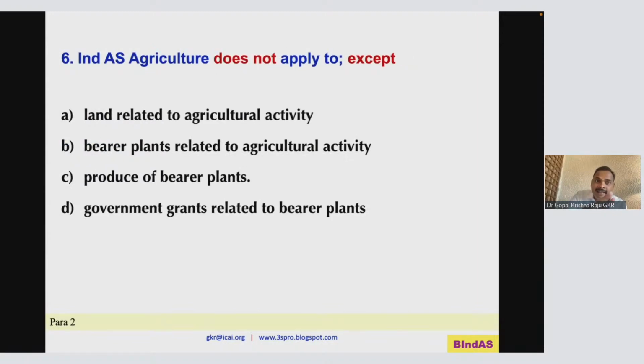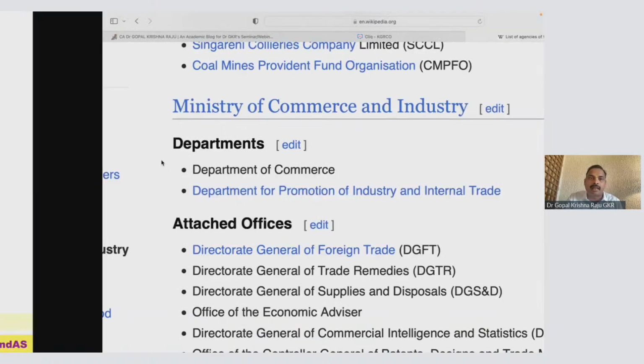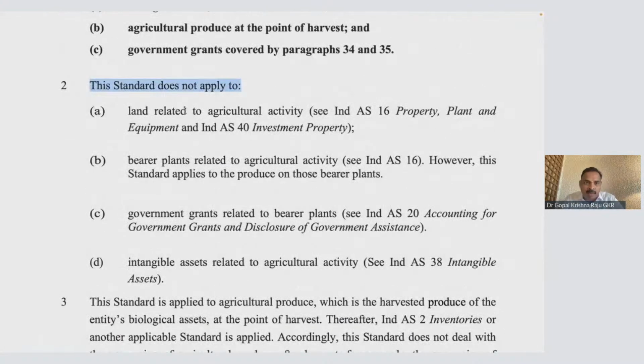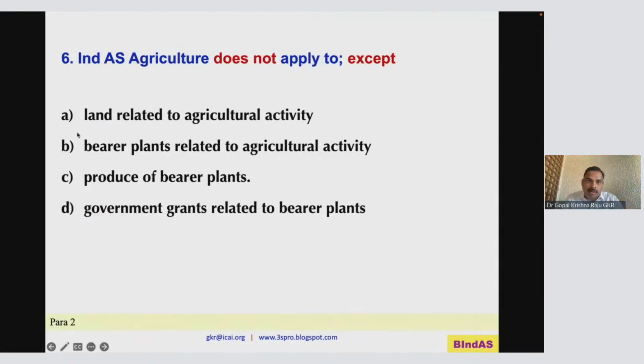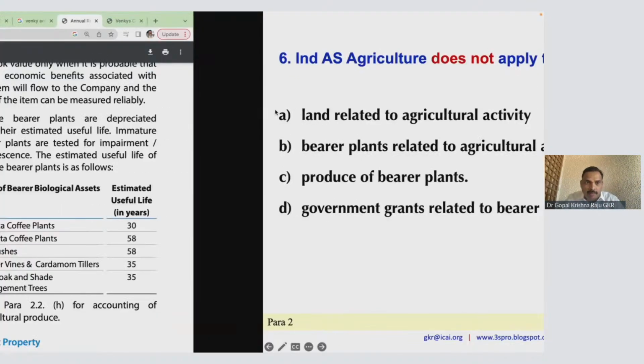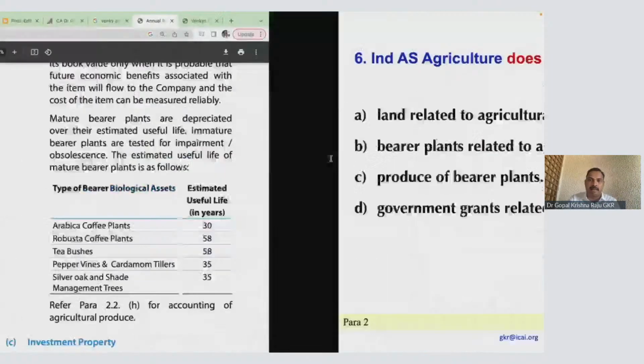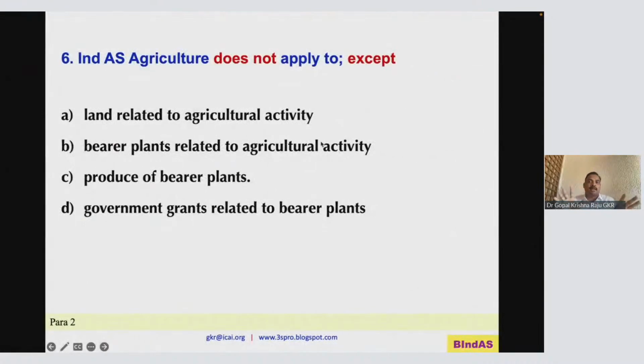Now, IndAS 41 agriculture does not apply to, except. Now, this is actually negative and negative. Negative and negative means positive. It applies to what? Now, let me take you to this paragraph. This standard does not apply to land related to agricultural activity, because land will go to IndAS 16. Okay. Now, this standard does not apply to bearer plants related to agricultural activity.